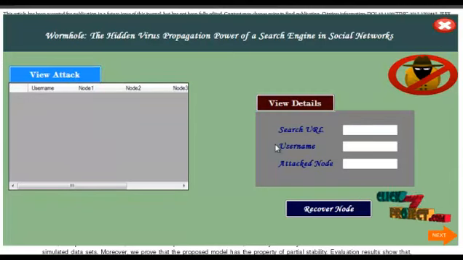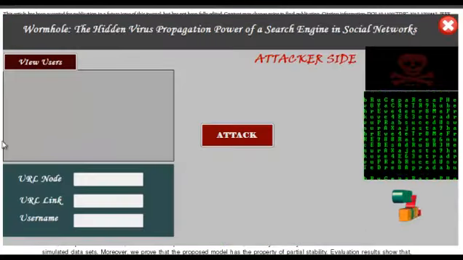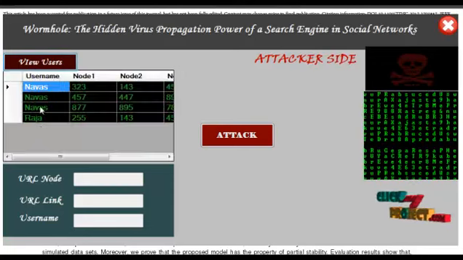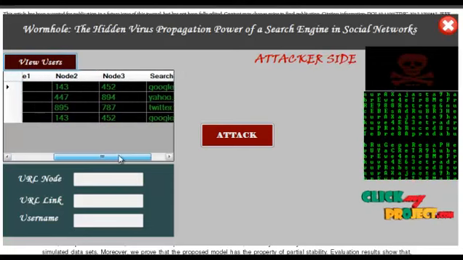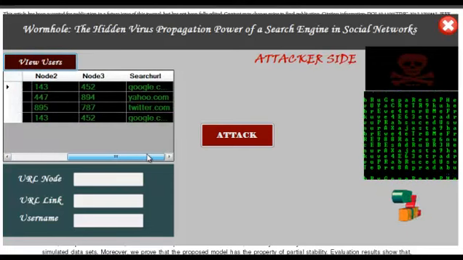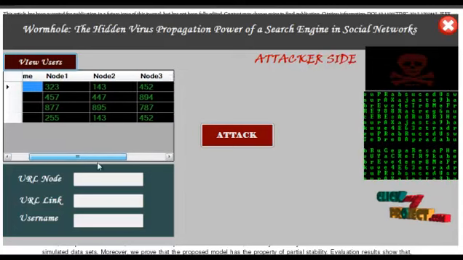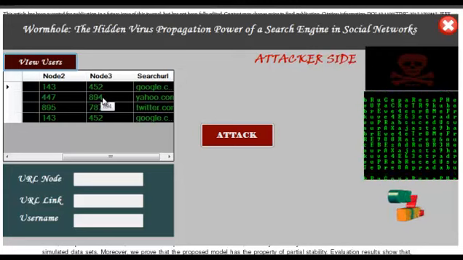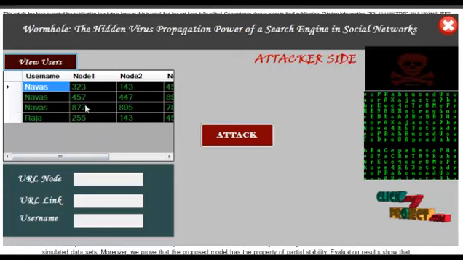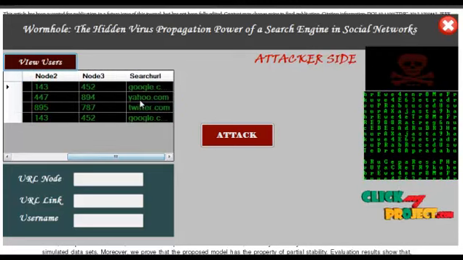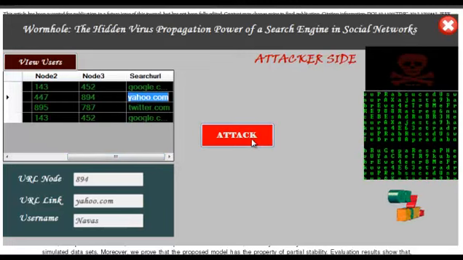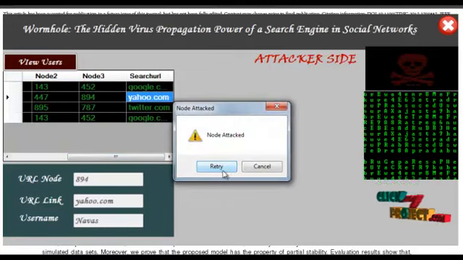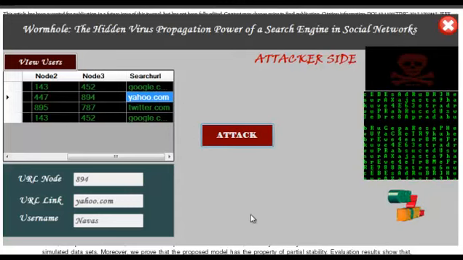Now we can see the attacker process. This is the attacker area. Here the attacker can view the number of pages with the number of nodes, search URLs, and these details. Then we click this Yahoo page and this user, and click attack. So now three other nodes are attacked from that.